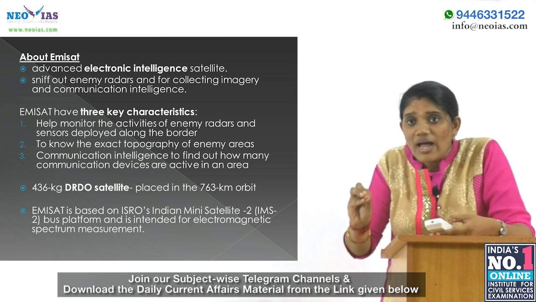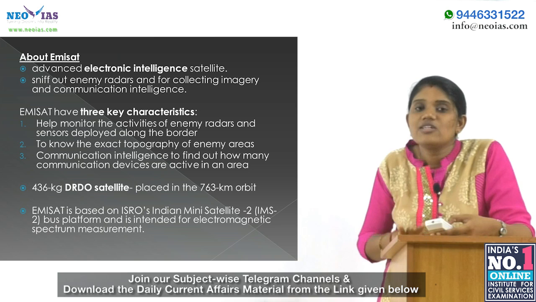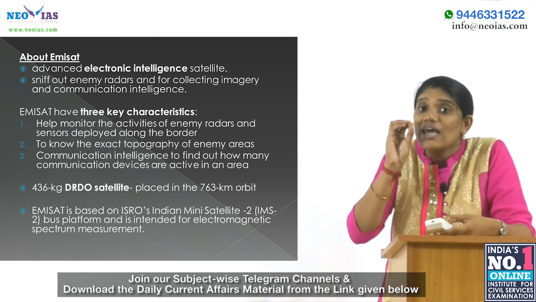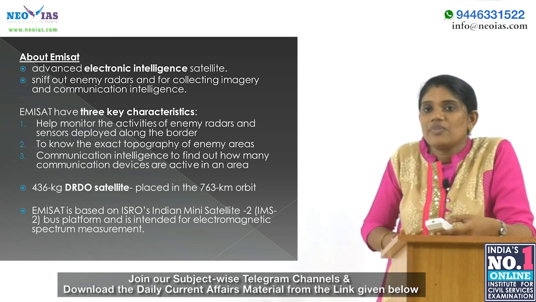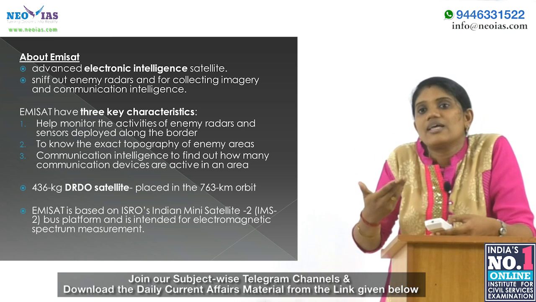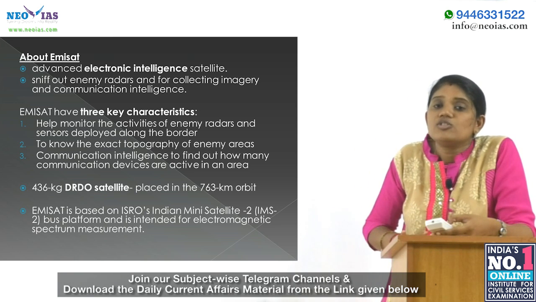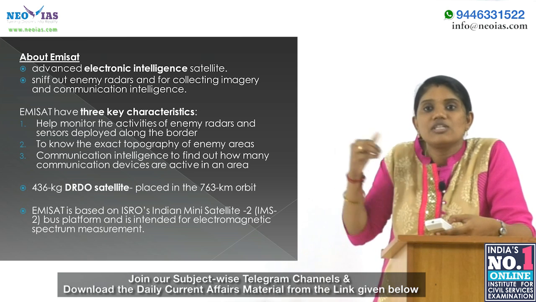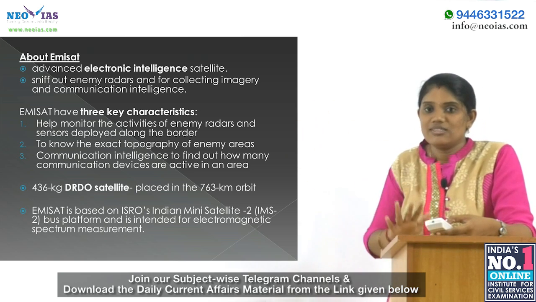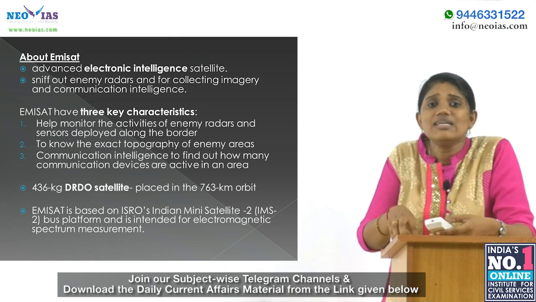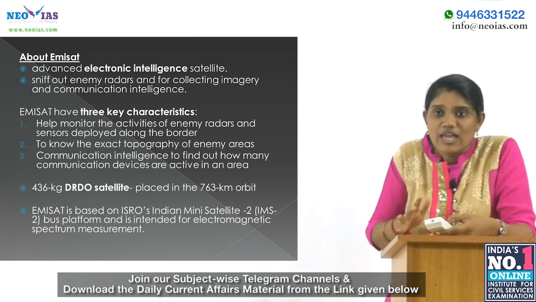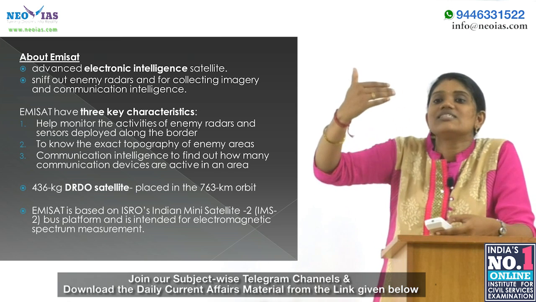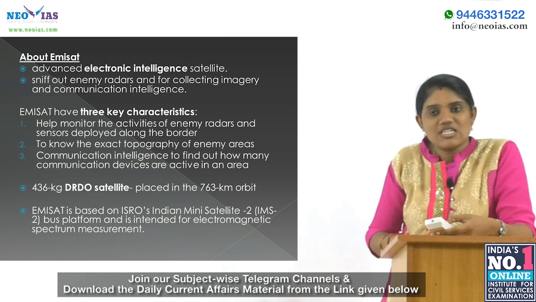It is an advanced electronic intelligence satellite. Its main function is to sniff out enemy radars. It also helps in the collection of images and in communication intelligence. The main function is to sniff out enemy radars, and its weight is 436 kg, and as I said, it is placed in a 763 kilometer orbit.